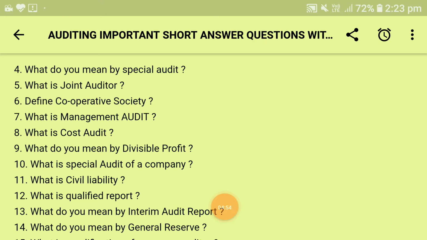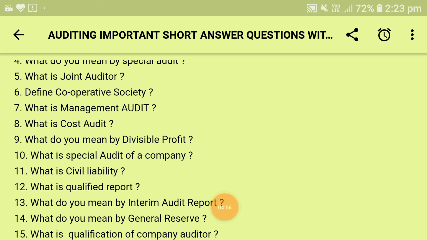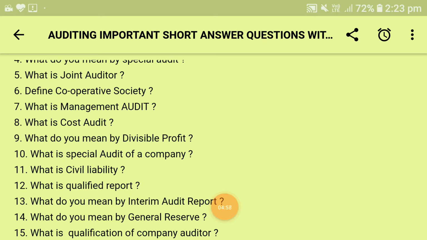Next question is, what is cost audit? It is an audit process or verification of the cost of the manufacturing or production of any article. The basis is the accounts relating to the use of material, labor and other items of cost maintained by the enterprise under audit, in accordance with the generally accepted principles of cost accounting.